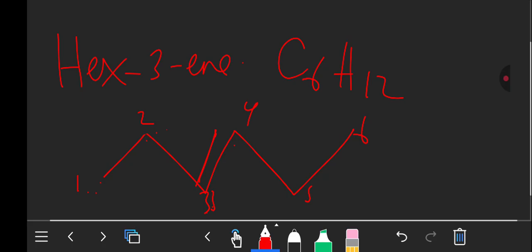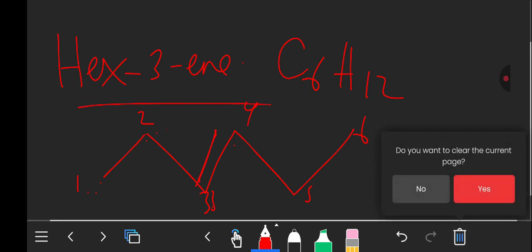So this is how you get to represent using skeletal structure. Okay.